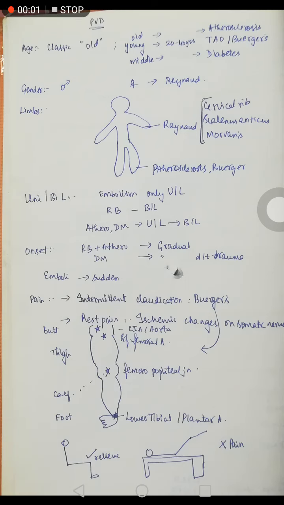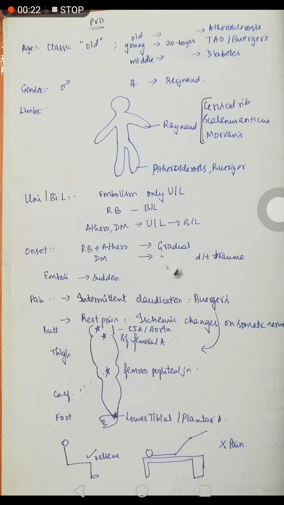PVD, or peripheral vascular disease, part 1. Age, gender, limbs, unilateral or bilateral involvement, onset of symptoms, pain, and characteristics of pain will be discussed in the part 1 video. So PVD, age: classically, PVD occurs in old people.